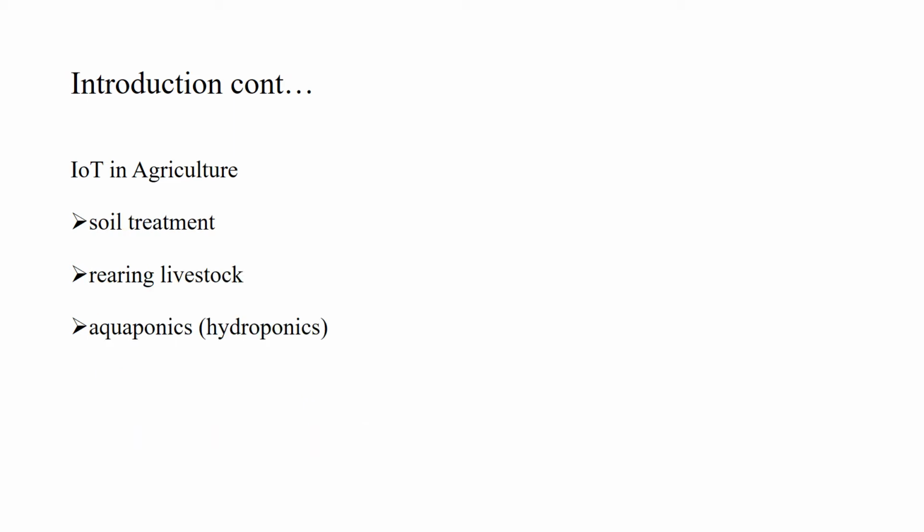We can take another example of soil treatment. Here we sense the amount of minerals in the soil, and according to this data we provide various minerals to the soil. We can also take the example of rearing livestock. We can also take the example of aquaponics or hydroponics. Basically in hydroponics we don't use soil, instead we use water, like we do with money plants at our home. Here the minerals are provided through the water.